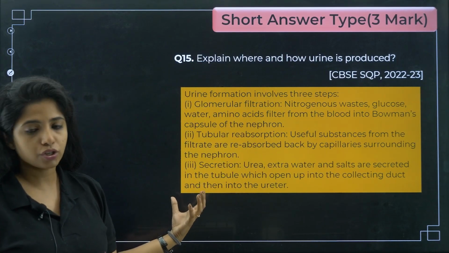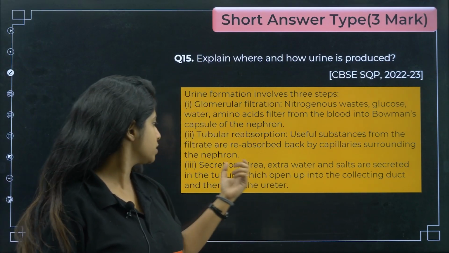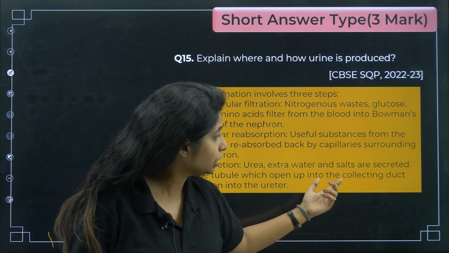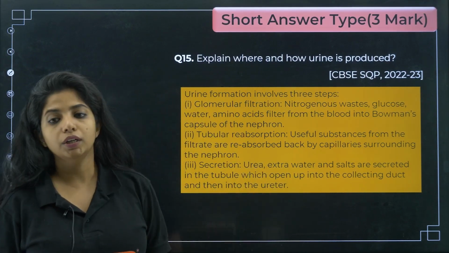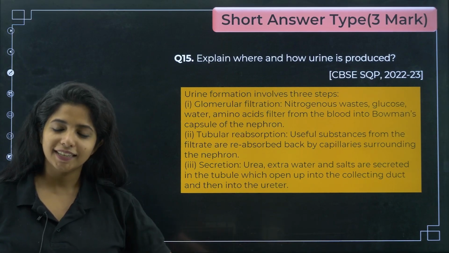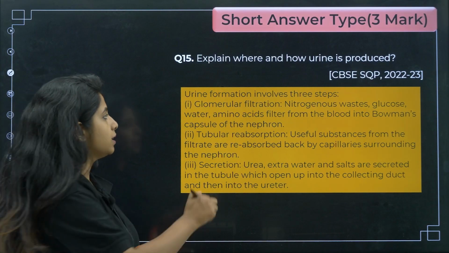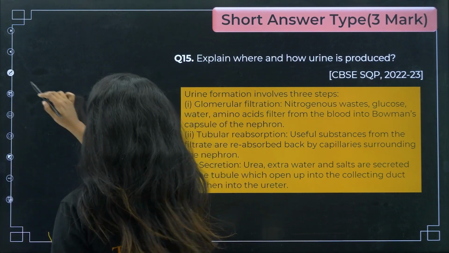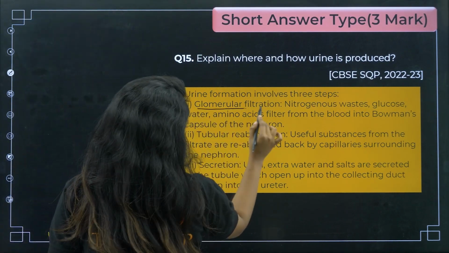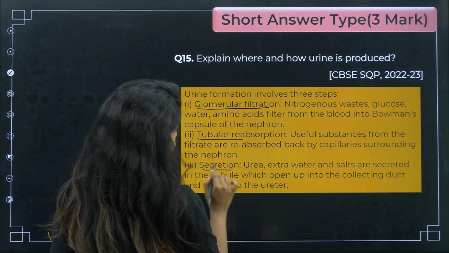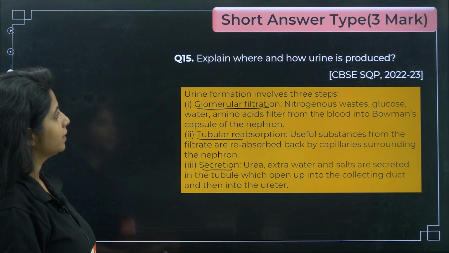Secretion, that is tubular secretion: urea, extra water and salts are secreted in the tubule, which opens into the collecting duct and then into the ureter. Done. I hope you understood the answer, and now you could frame it as well. Please underline the important things that you have over here, because if you are not going to underline, things are going to get messy.